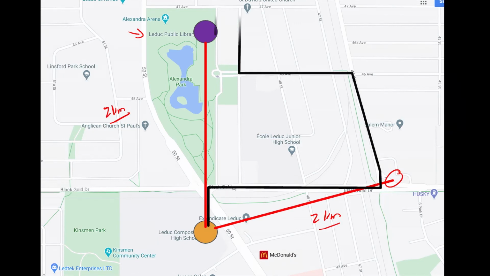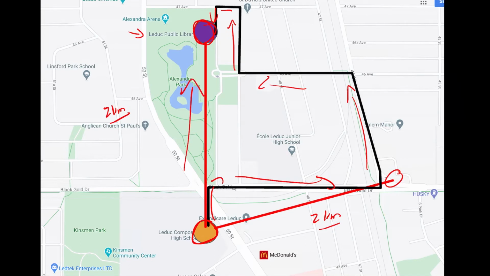So let's say that this person takes this route to get to the library. If we add up all these distances here that they traveled, they went a much larger distance than just going straight to the library. However, they started here and ended up here. They ended up in the same position that they wanted to. So their displacement is the same as if they just went straight there. Where they started to where they finished is going to be the same. So they have the same displacement, but they had different distances to get there.